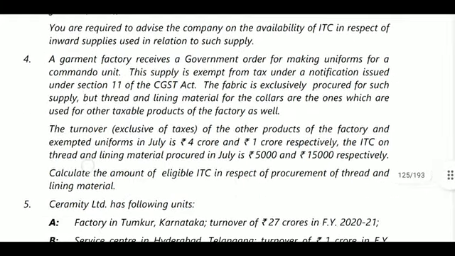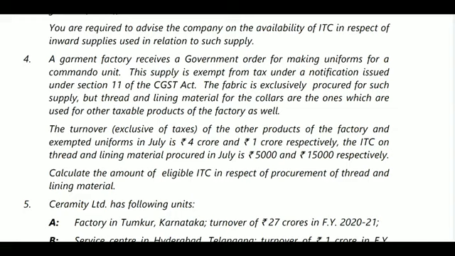Next, question number 4. A garment factory receives a government order for making uniforms for commando units, that is, army personnel. So that is an exempted sale. This supply is exempted from tax under a notification issued under section 11 of the CGST Act. The fabric is separately procured for the supply, but thread and lining material for the collars are also used for other taxable products.